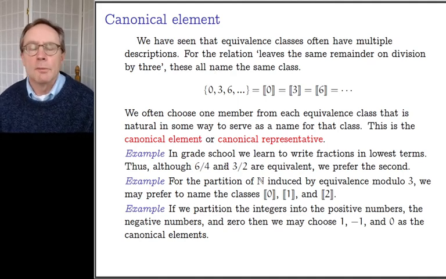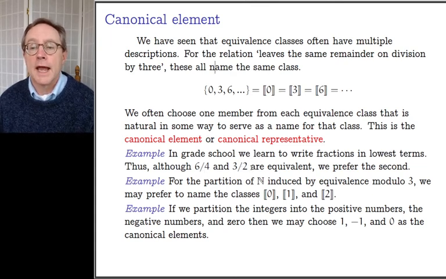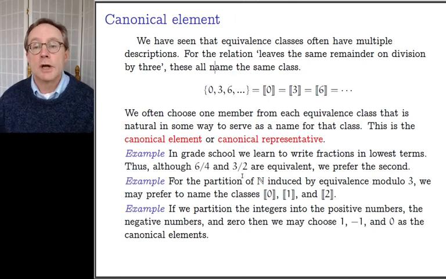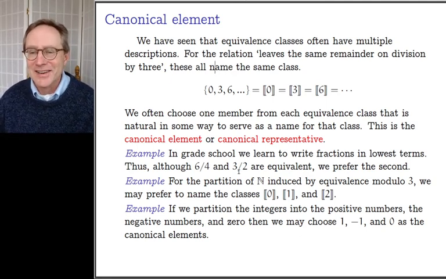And it's just the most familiar example that everybody in the room has run across for years in grade school. You'll learn to write fractions in lowest terms. That is to say, although 6/4 and 3/2 are the same fraction, we often prefer 3/2. So we spend a lot of time in grade school practicing how to write fractions in lowest form. Exactly what you're trying to do is, from among all the different names for the same fraction, choose the canonical representative so that, frankly, your teacher finds it easier to grade the homework. They don't have to say, wait, is that the same as 3/2? You just write 3/2.